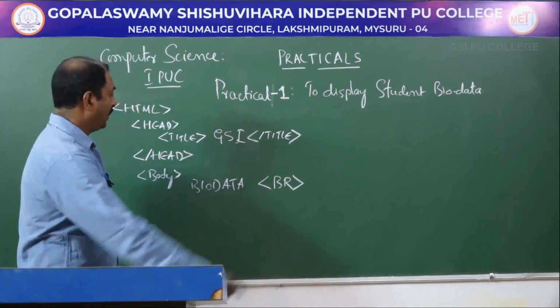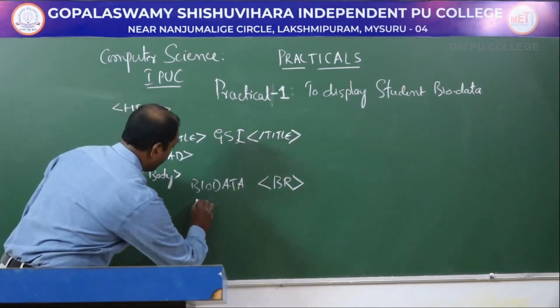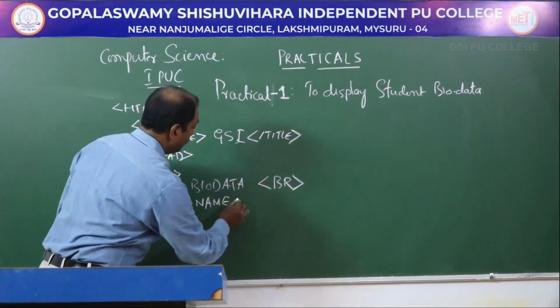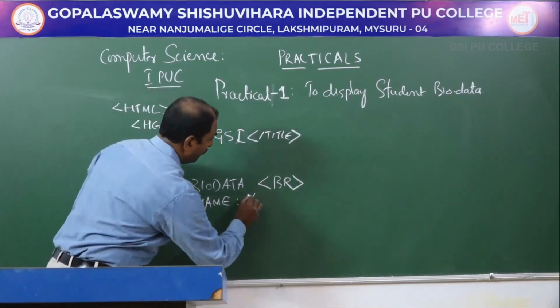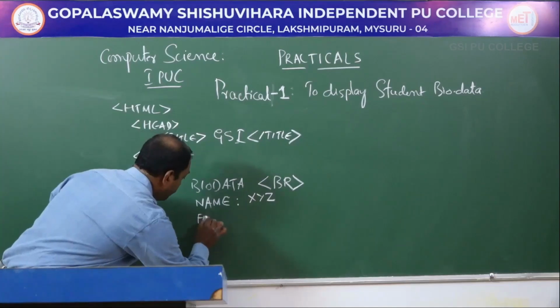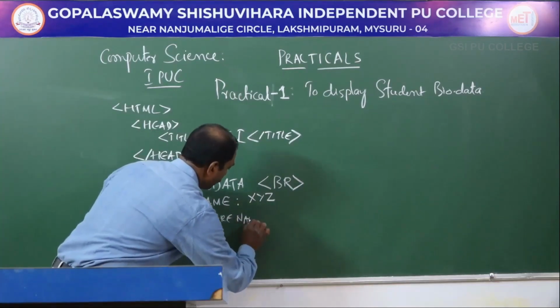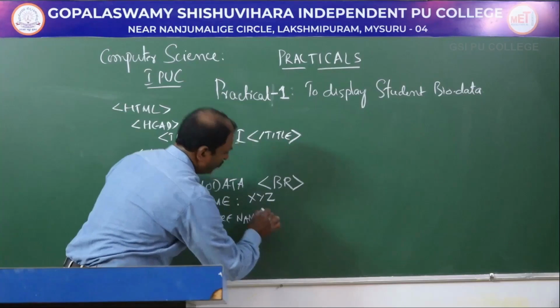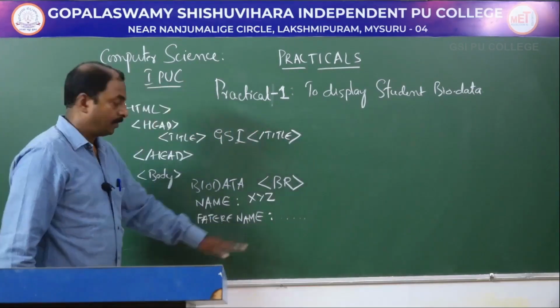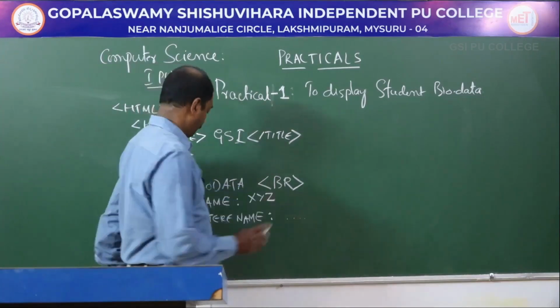So after this, I want to display name. You can write here name of a student, XYZ, father name, I will continue here.